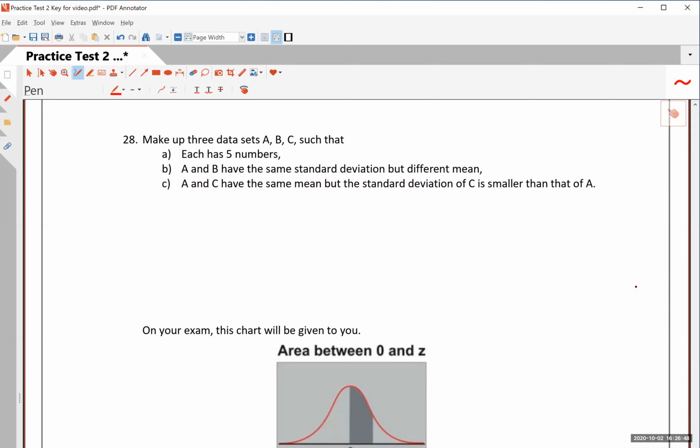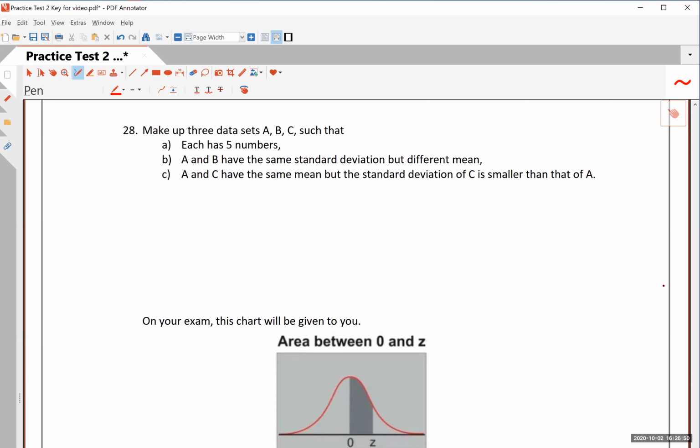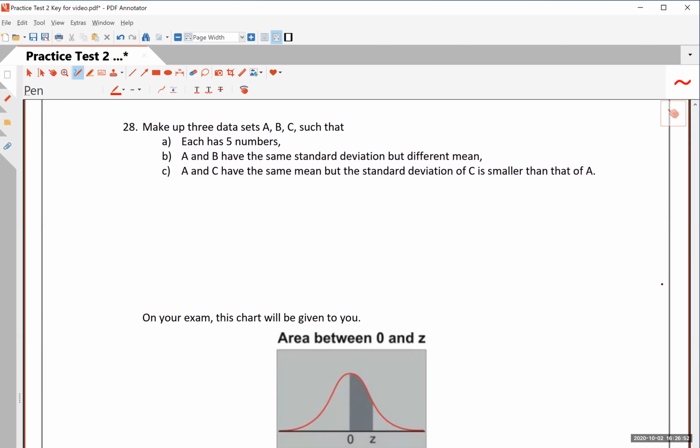I believe it's the last question, number 28. Make up 3 data sets, A, B, C. I will almost certainly ask you to come up with data sets that satisfy certain conditions. I want each of these, A, B, and C, to have 5 numbers each. Okay, so A will have 5 numbers. B will also have 5 numbers. And C will also have 5 numbers. All right, that's this one.